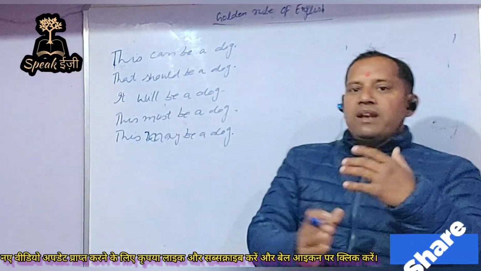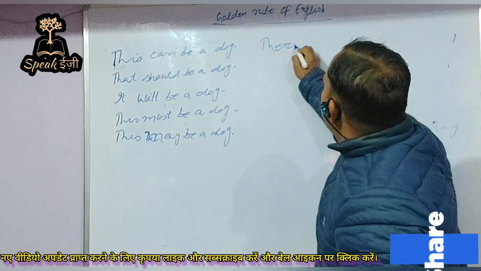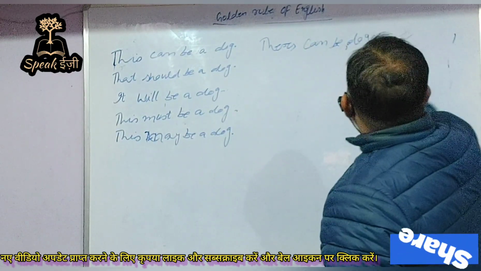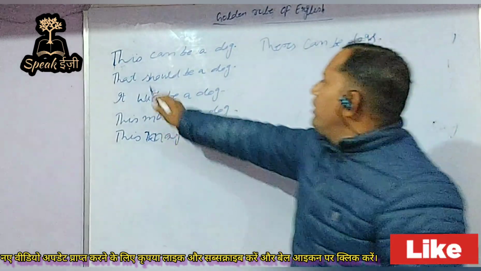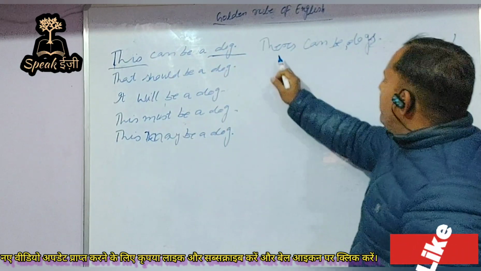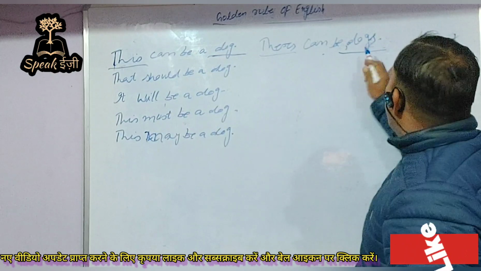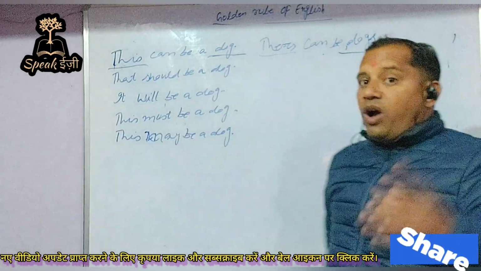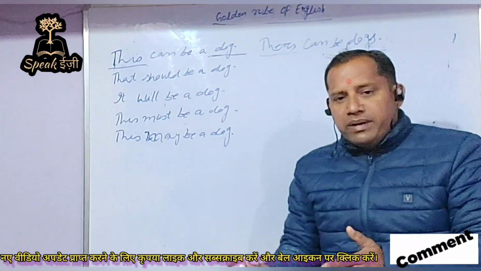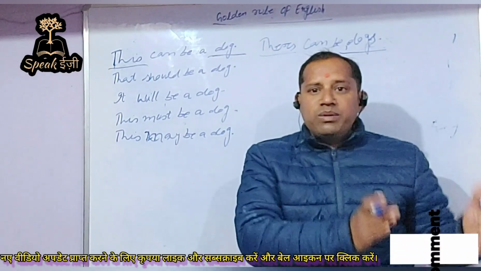It means that modal verbs can equally be used with singular and plural subjects. These can be dogs. But one thing we have to keep in mind: when we are using the singular subject, we have to use the singular noun complement. And when we are using the plural subject, we have to use the plural noun complement. We can't write these can be dog. It's not correct to write these can be dog. These can be dogs, those can be dogs. It can be a dog, this can be a dog, or that can be a dog.